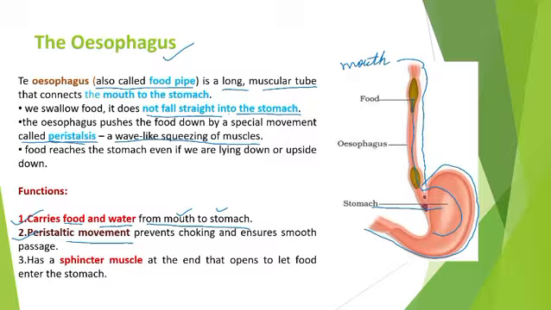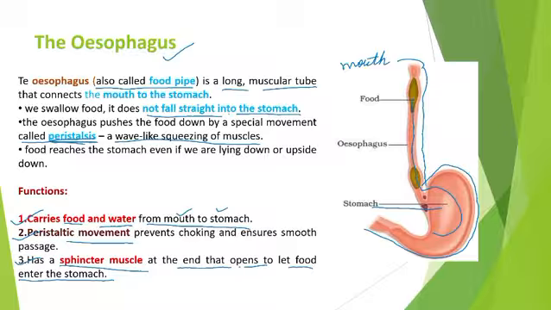The muscles of the food pipe push the food down in a wave-like motion called peristalsis. Again, understood? So, it has sphincter muscles at the end that open to let the food enter. Where? In the stomach. Got it?